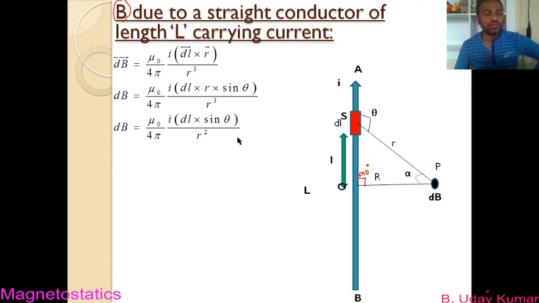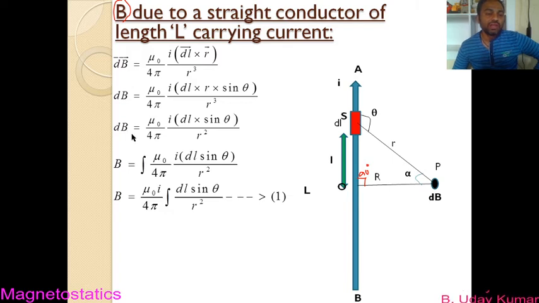Let us assume that dB is the magnetic field induction at point P due to dl. To find the total magnetic field induction, you just do integration.